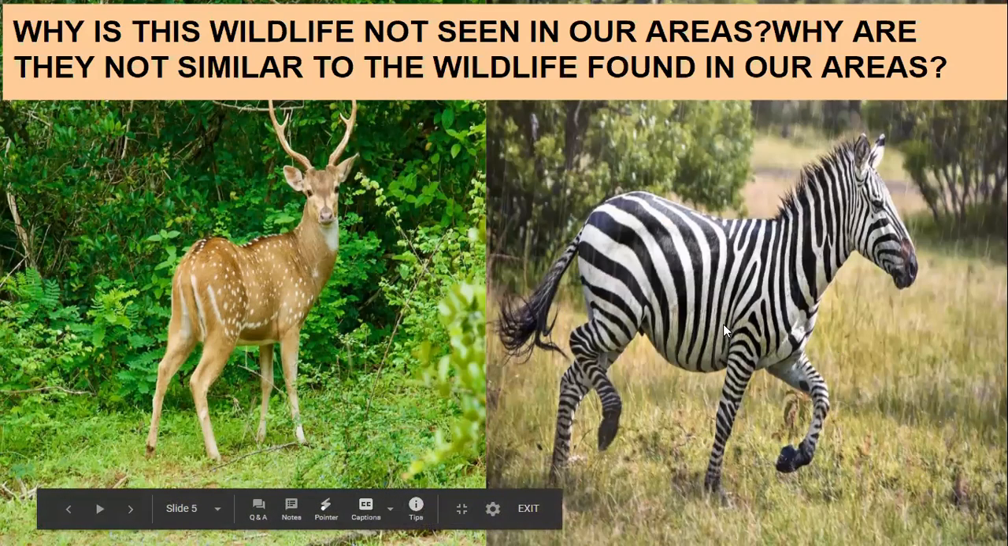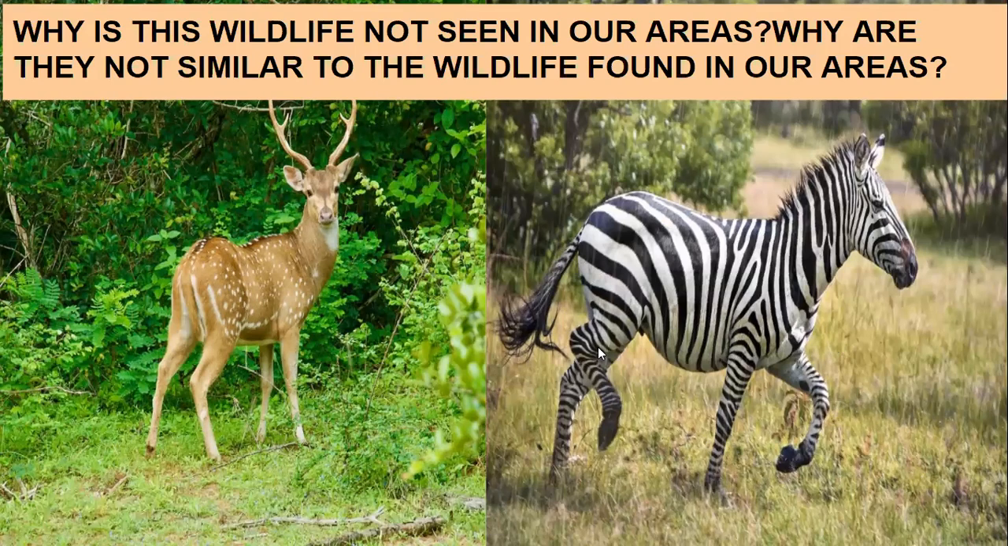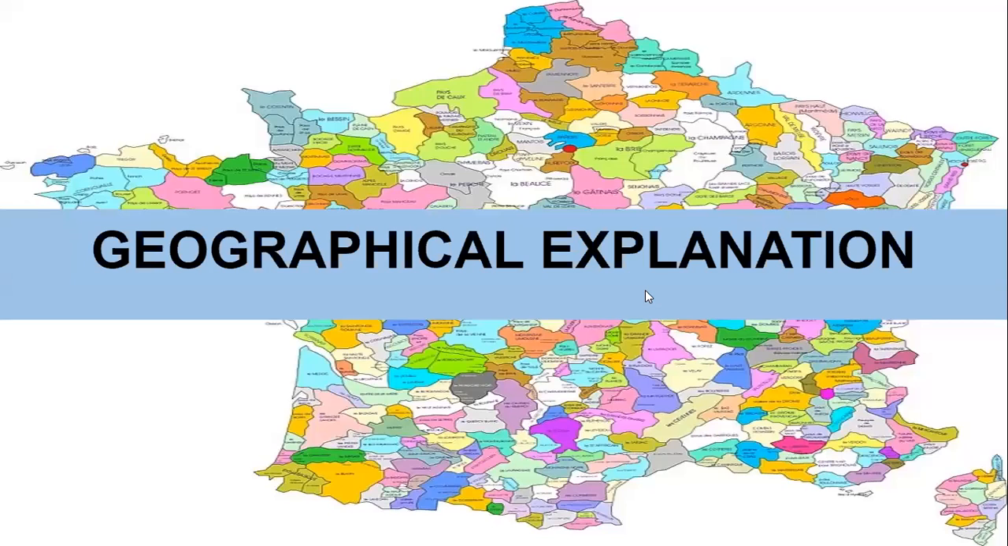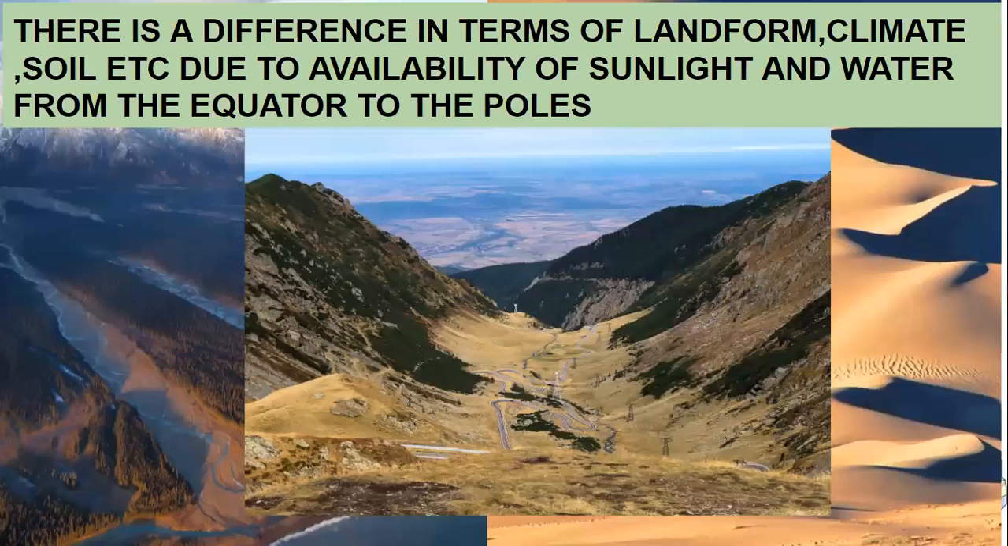Example, you can see the zebras here, the bisons over here, but zebras are not found all over the world. They are found in a particular continent that you all know, and that is Africa. And similarly, you also know kangaroos are well known in the continent of Australia. Let us study the geographical explanation of why this is happening.